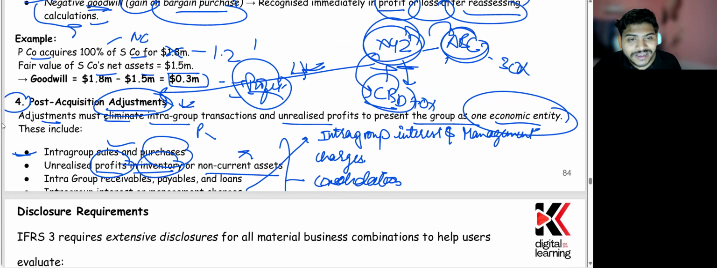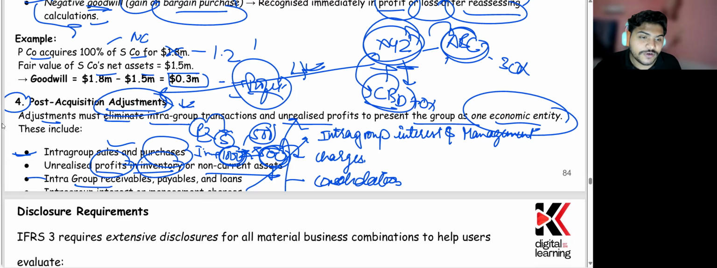Suppose the parent company has sold inventory to the subsidiary company, and 1000 units of the inventory have been sold between P and S. Now S has sold 500 units of inventory, but 500 units are still there, and they are recorded at the cost which P had taken from S. So those 500 would include some sort of unrealized profit, since they have not been sold to another company by S. That's why there would be unrealized profit that needs to be removed. So whatever the intergroup receivables, payables, loans need to be removed. The last point has been taken here.